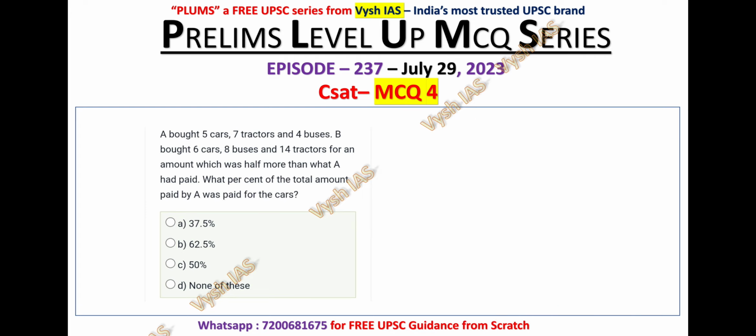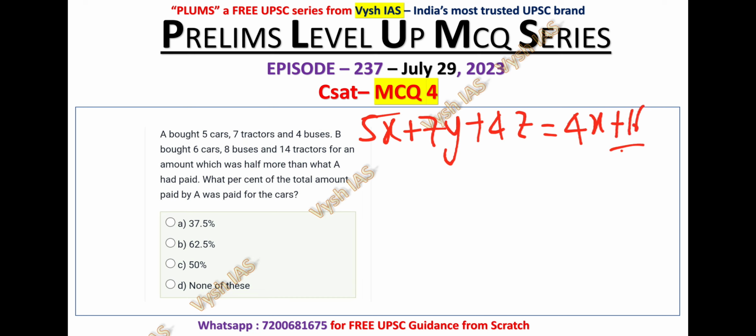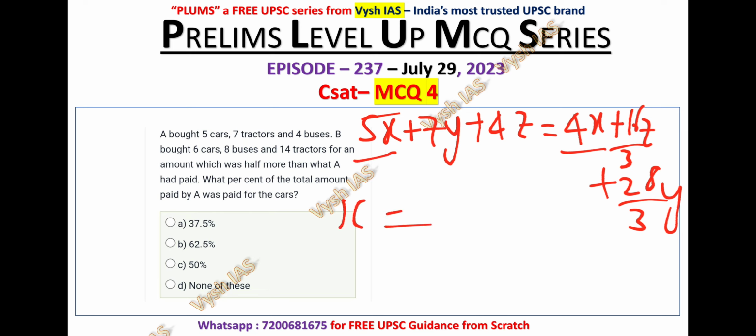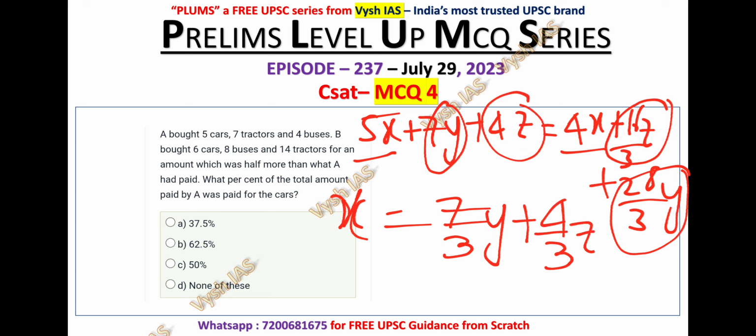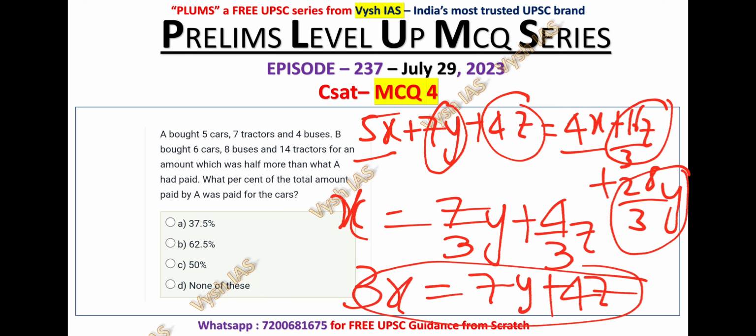5x plus 7y plus 4z is equal to 4x plus 16 by 3z plus 28 by 3y. If you solve this, you will get 5x minus 4x, which is nothing but x, is equal to 28 by 3y minus 7y, which is nothing but 7 by 3y, and 16z by 3 minus 4z, which is nothing but 4 by 3z. Further, if you solve, 3x is equal to 7y plus 4z. So this is the final equation that you have got.